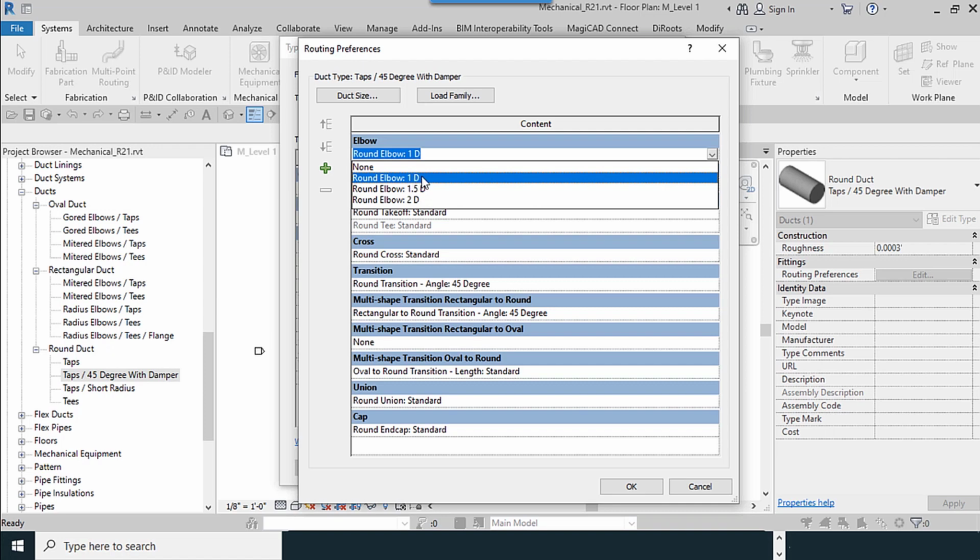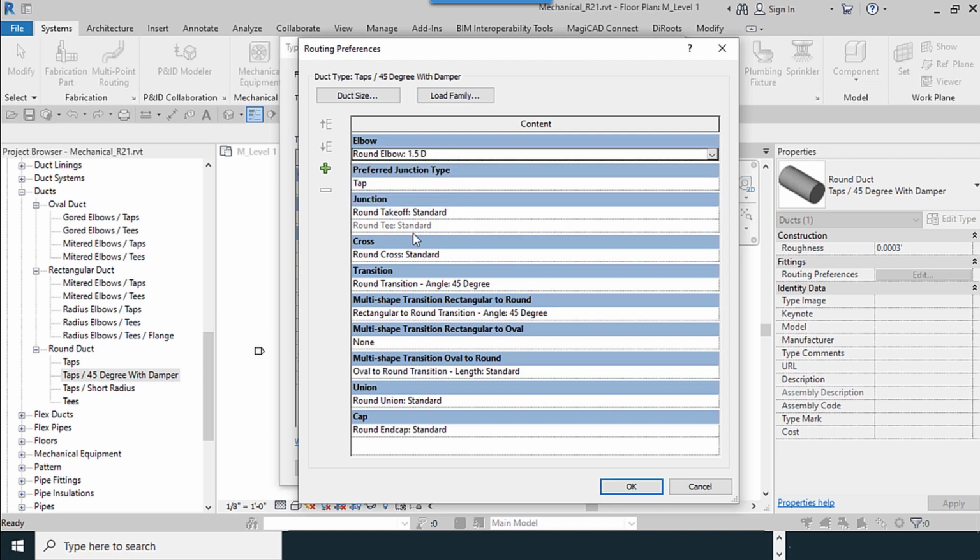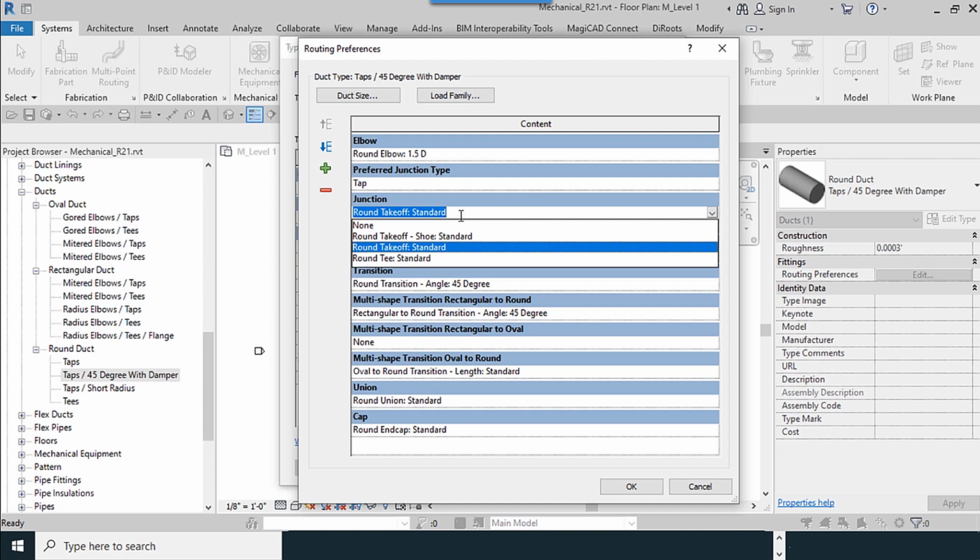For round elbow, diameter is 1, and in here our width is about 1.5 of diameter. We need the tap junction type. Okay, our junction type is using standards.